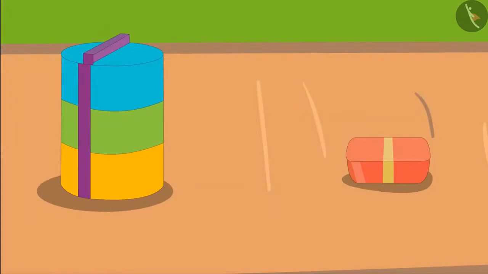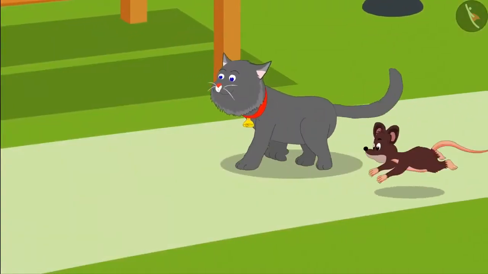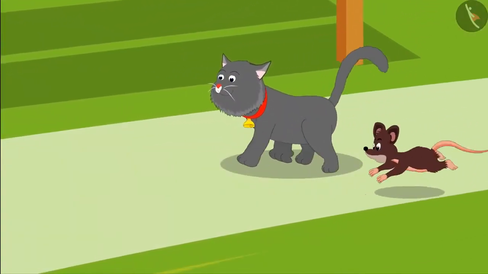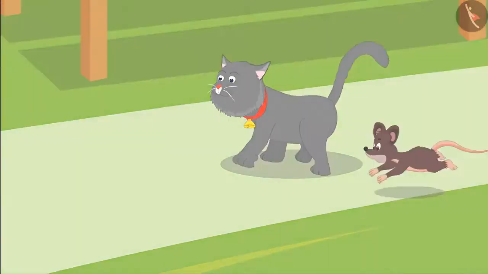Children, do you know which of these boxes belongs to Teenu? Yes, the small box belongs to Teenu. Here is Teenu's box. And this is the box that belongs to Meenu, which is bigger than Teenu's box. Meenu and Teenu ate their food stomach full and then they started playing.